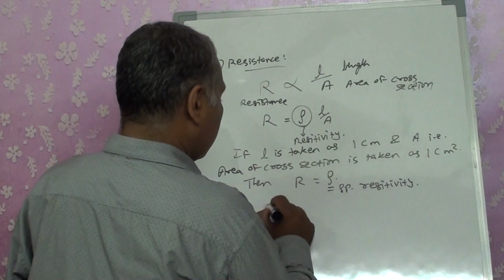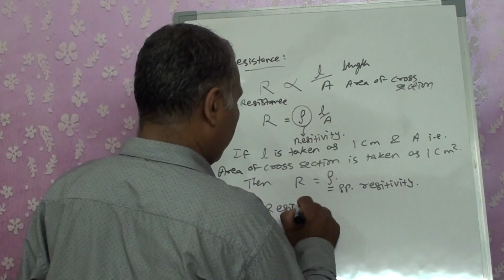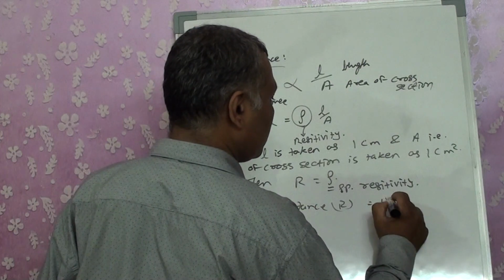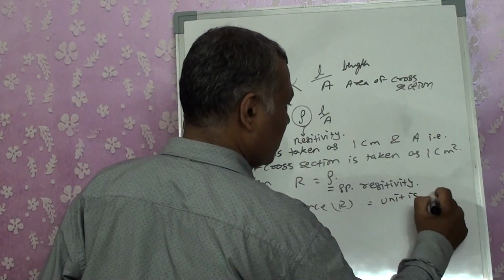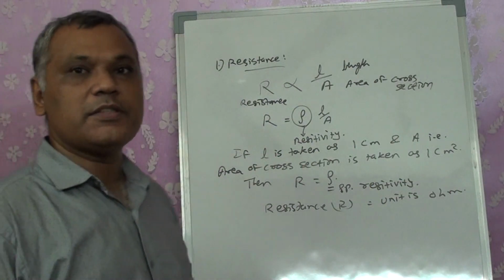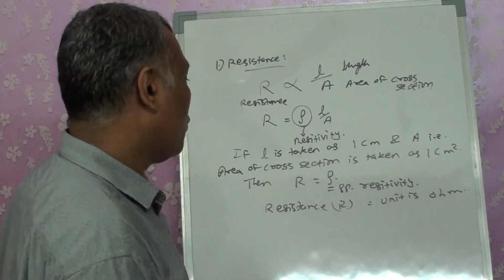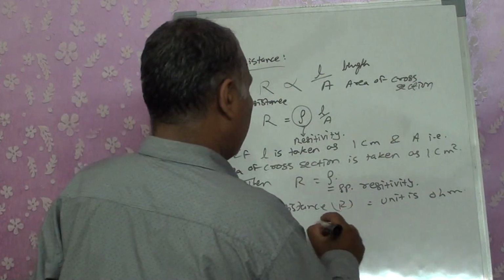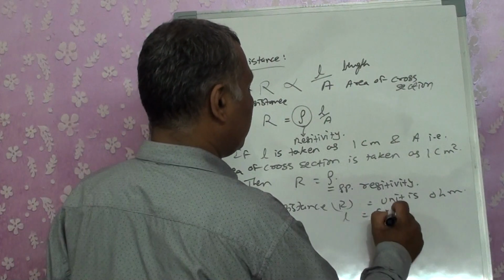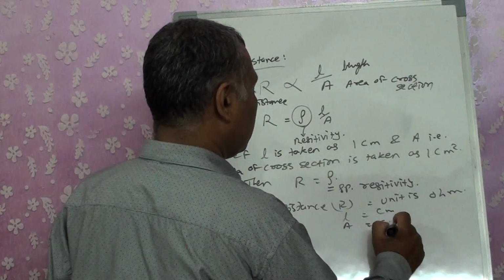For the resistance, the unit is indicated as ohm. That means it is calculated on the basis of ohms. At the same time, L and A: L means centimeter, A means centimeter square.